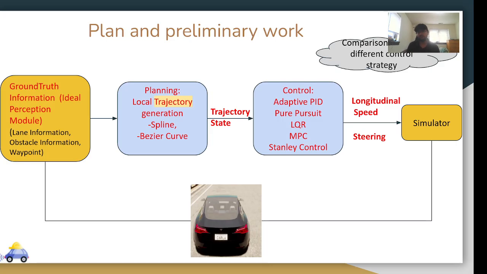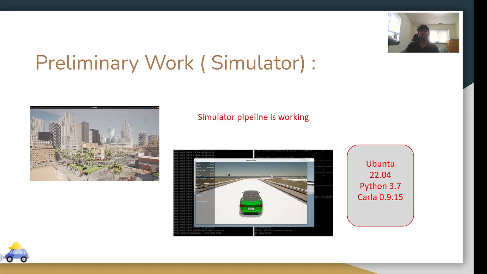This trajectory state consists of information about longitudinal and lateral position, speeds, and accelerations, and in order to follow it I need to develop a control algorithm, which is adaptive PID, pure pursuit, LQR, MPC, or Stanley controller. The output will be longitudinal speed and the steering. Apart from finishing the racetrack as fast as possible, I also want to do a comparison study of different control strategies and how much better they are.